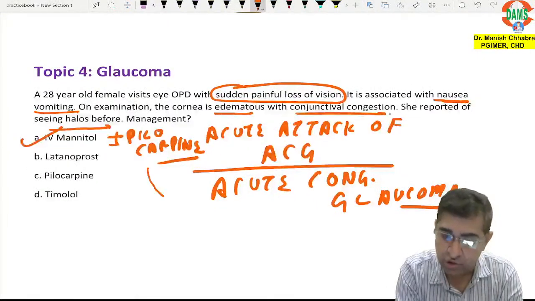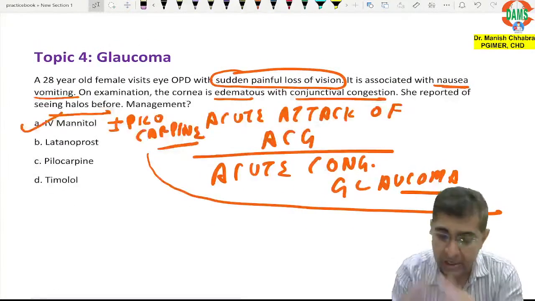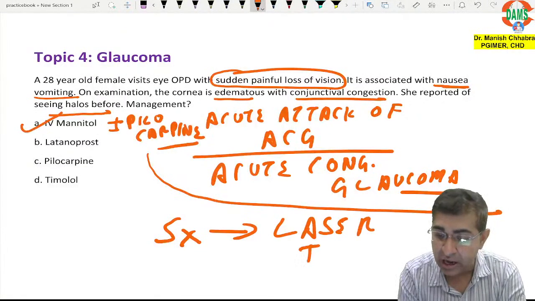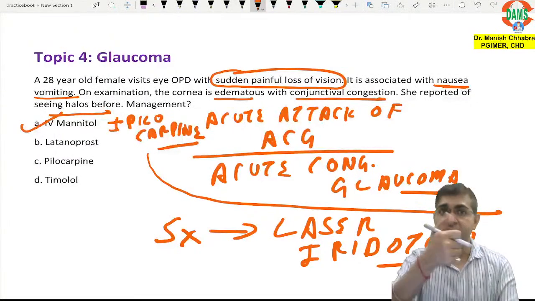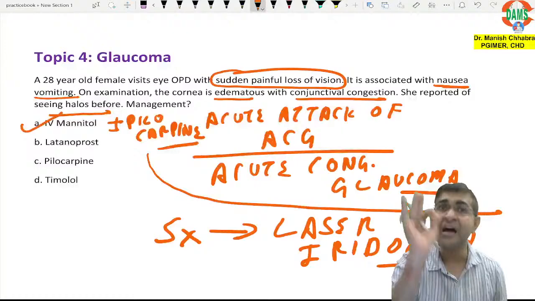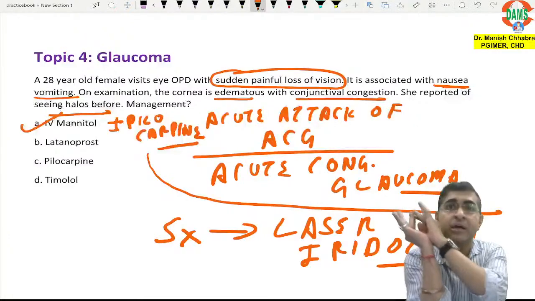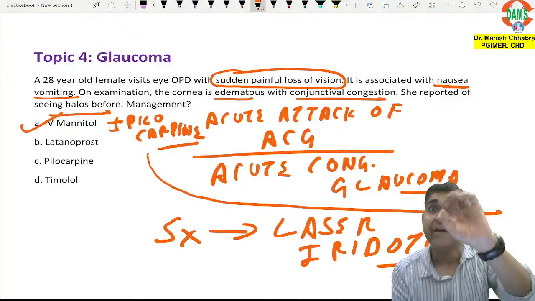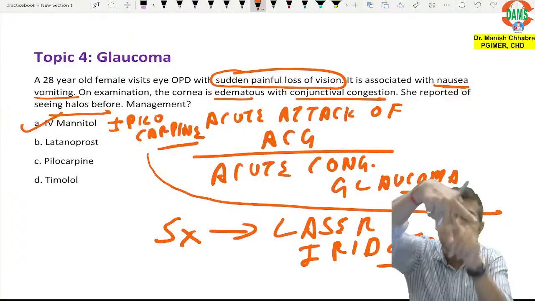Okay, once you have given mannitol, what will be your next step? You will go for a procedure which is laser iridotomy. Laser iridotomy. What is laser iridotomy? With a laser, you will try to make a hole in the iris, so that there is more aqueous humor coming from the posterior chamber to the anterior chamber, such that the posterior chamber will get decompressed and the iris will fall back, leading to widening of the iridocorneal angle.